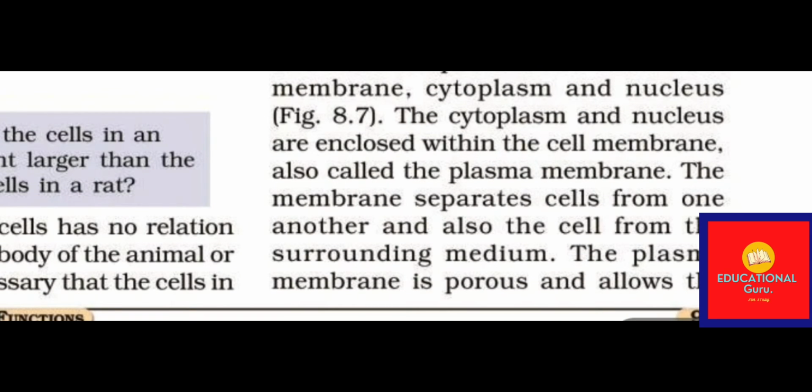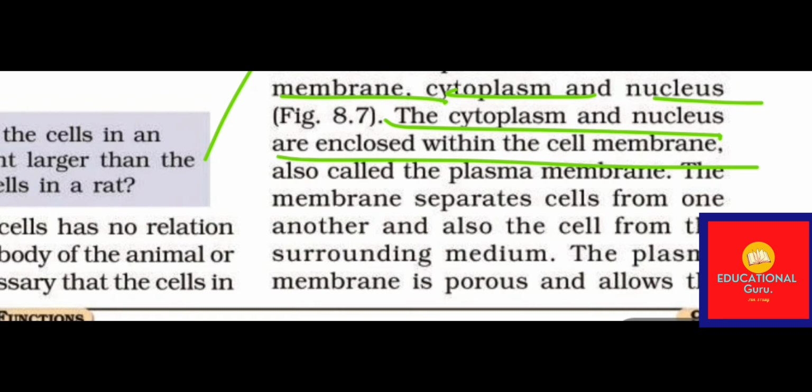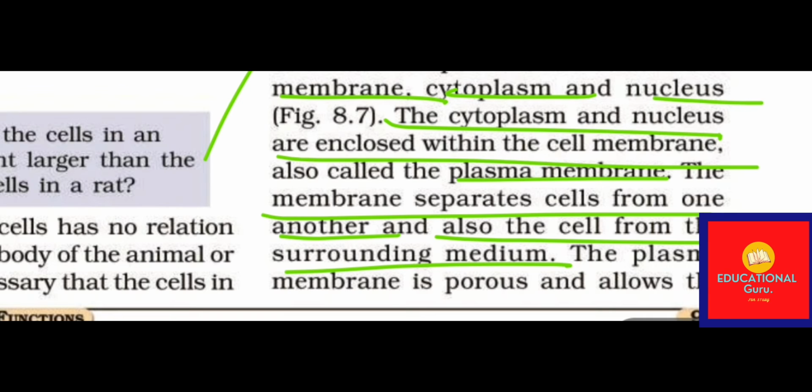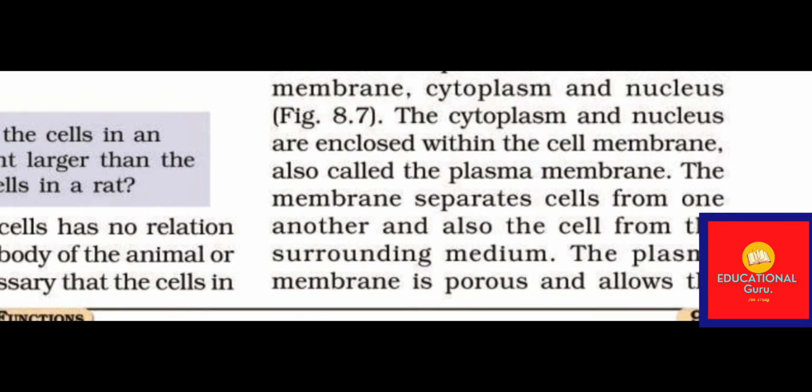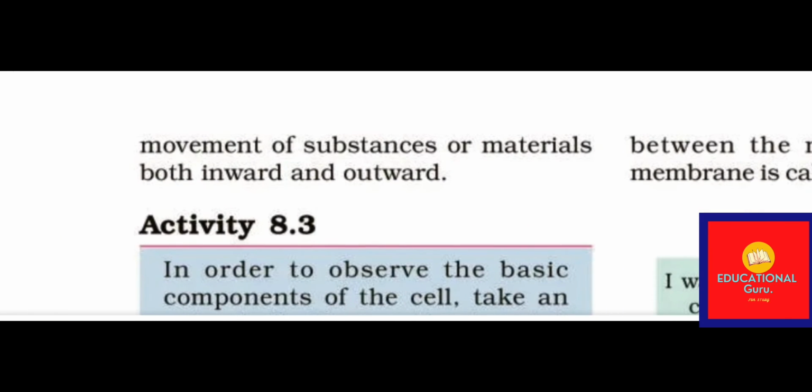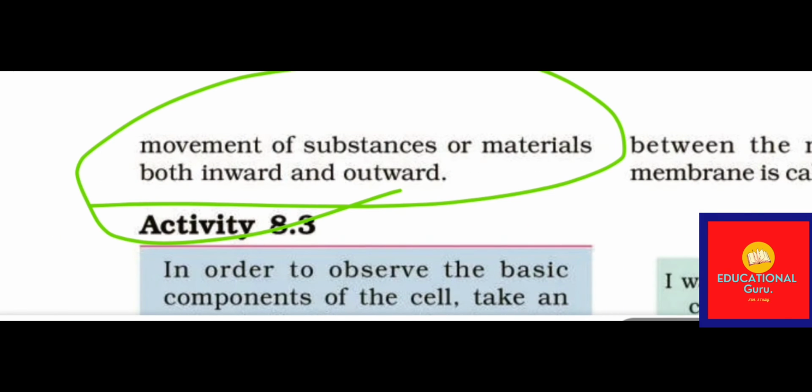It's really important to learn this. So what is the cell membrane? The basic components of the cell are the cell membrane, cytoplasm and nucleus. The cytoplasm and nucleus are enclosed within the cell membrane, which is also called the plasma membrane. The membrane separates the cell from one another and also the cell from the surrounding medium. The plasma membrane is porous and allows movement of materials both inwards and outwards.